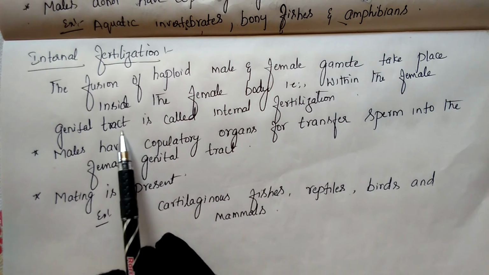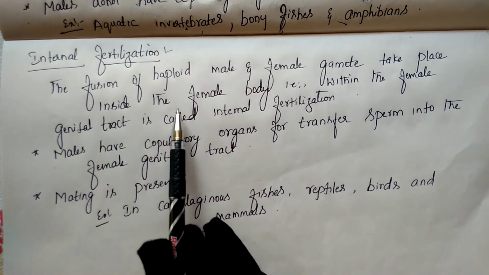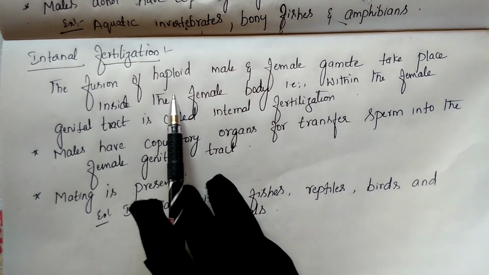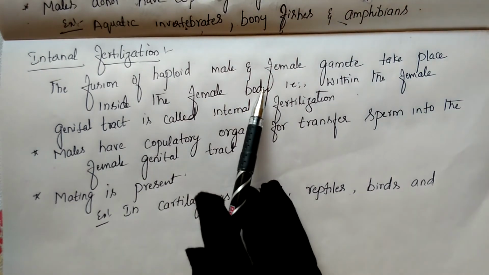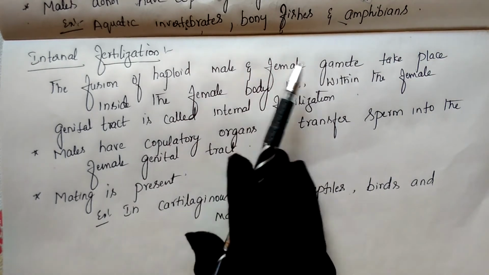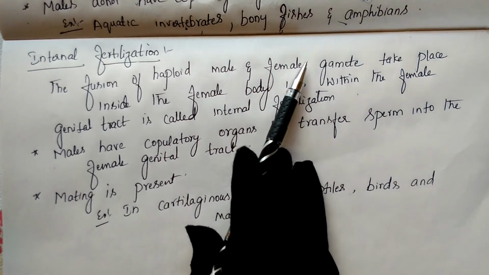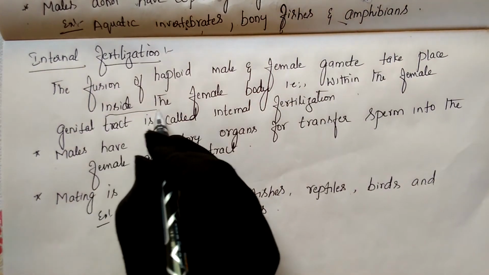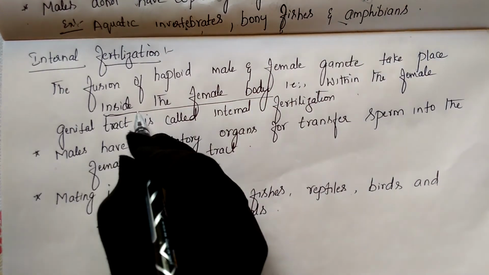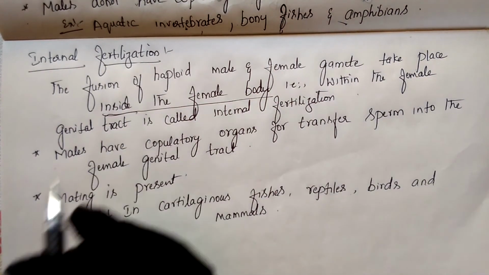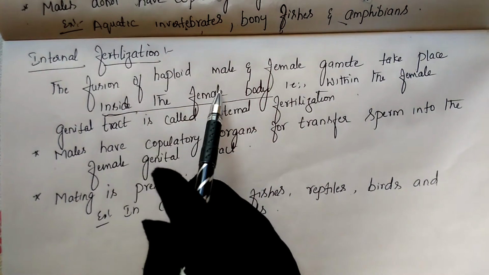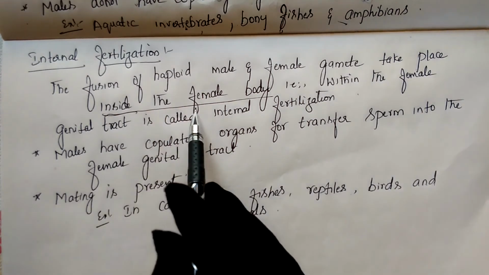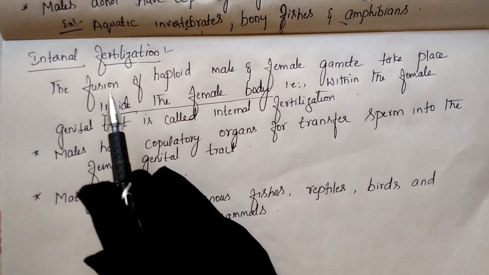In the female reproductive tract, the male discharges sperm into the female body. Such fertilization we call internal, where the sperm reaches the egg and fertilization is held inside the female body. In external fertilization it takes place outside the female body. The definition for internal and external is the same; the difference is only outside versus inside the female body.